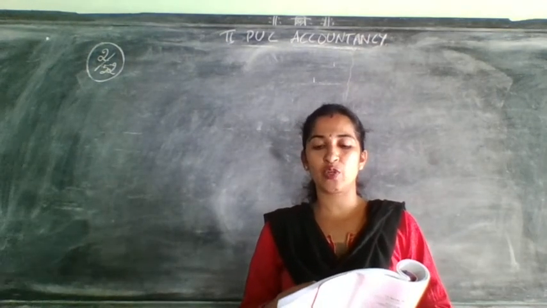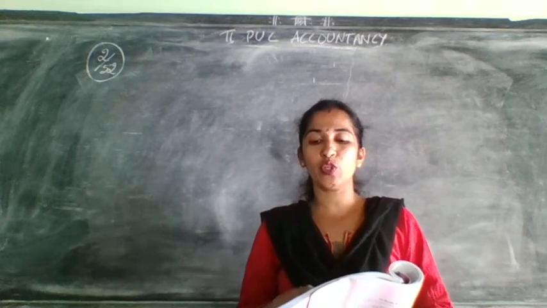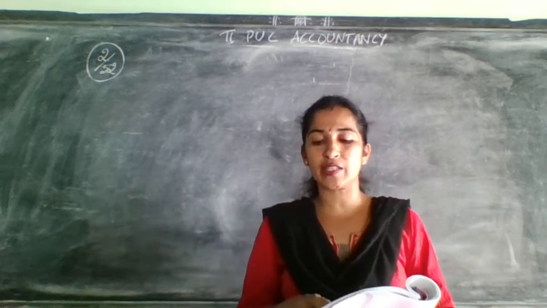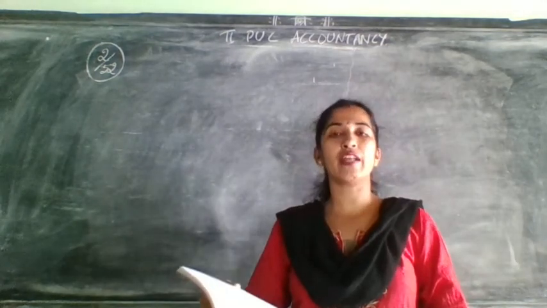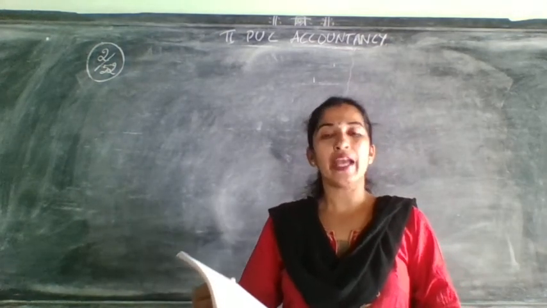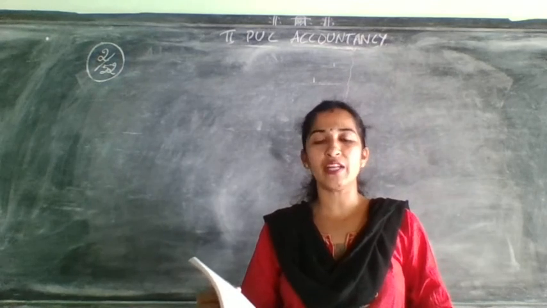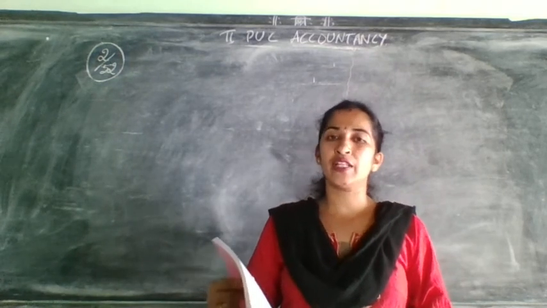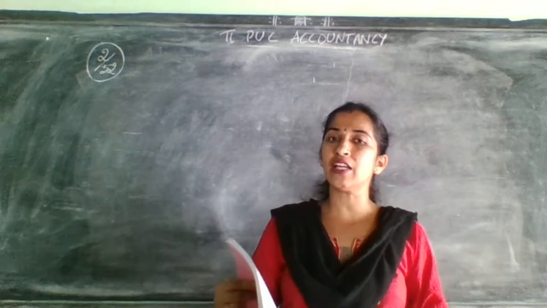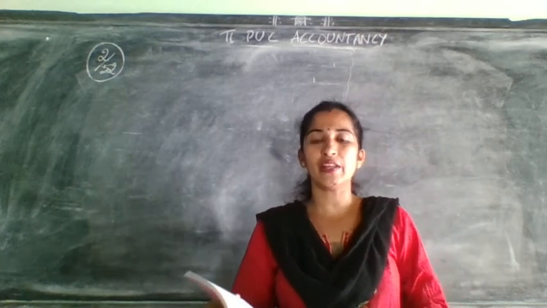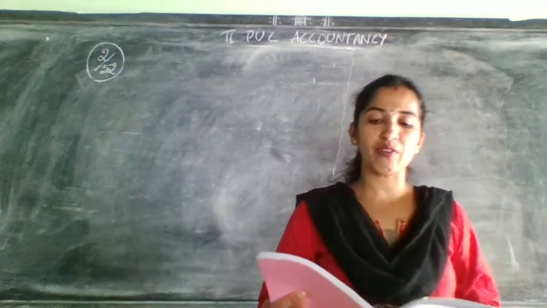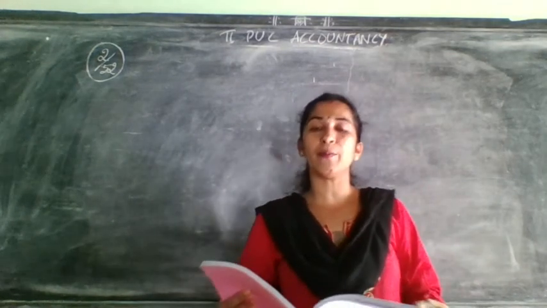Next adjustment. Expenses owing to be brought down to 3,000 rupees, 3,750. I told you when it was there in the liability, expenses owing will not come in revaluation account. But if they have given any increase or decrease in the value of expenses owing, that will come in the revaluation account.